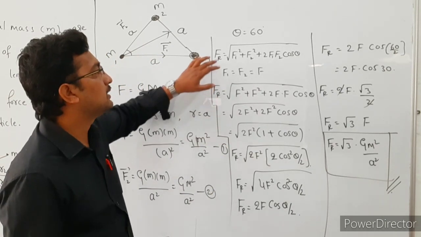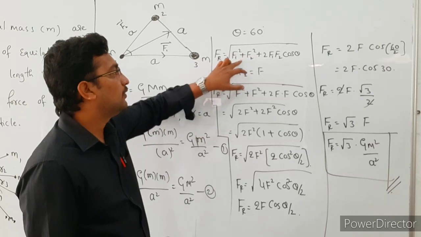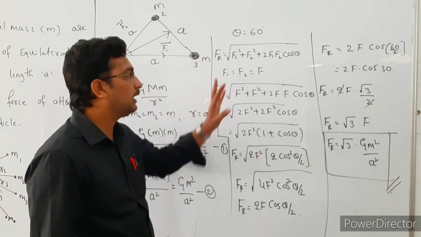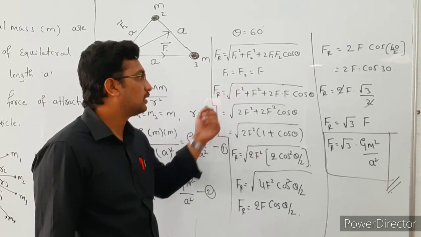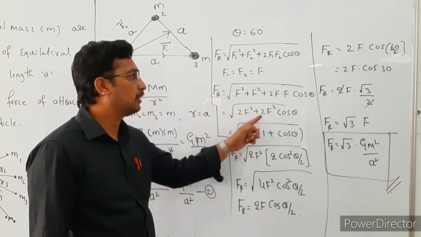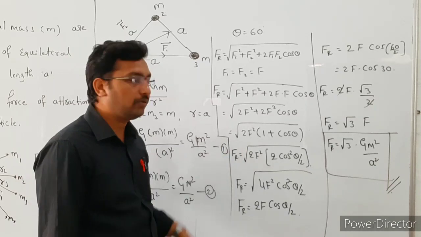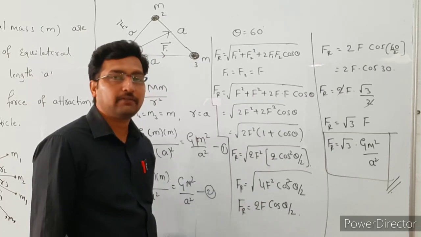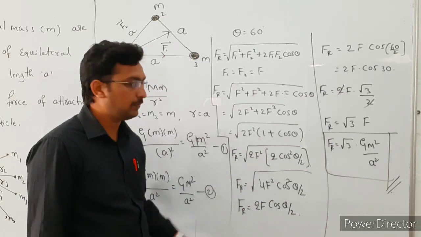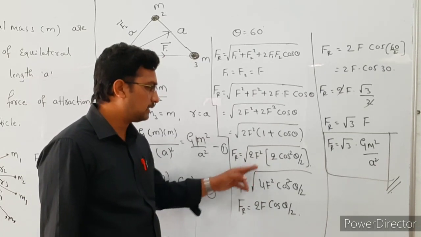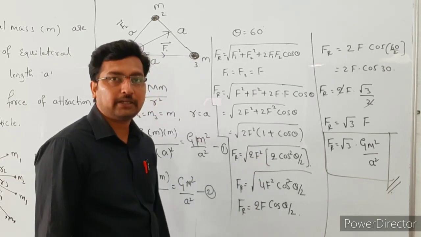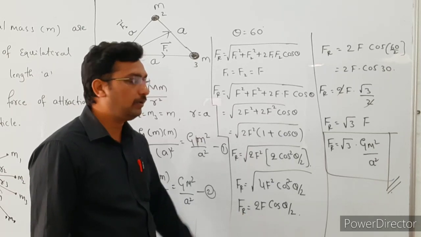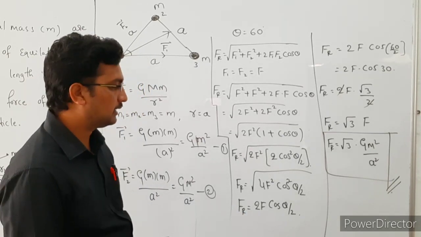The formula is the resultant force equal to under root of F1 square plus F2 square plus 2 F1 F2 cos theta. Here F1 and F2 values are the same. Substitute the values, then it becomes 2F square plus 2F square cos theta. Take 2F square common, so it becomes 1 plus cos theta. So 1 plus cos theta is 2 cos square theta by 2, right? So the result is under root of 4F square cos square theta by 2. Take the square root, then the resultant force equals 2F cos theta by 2.